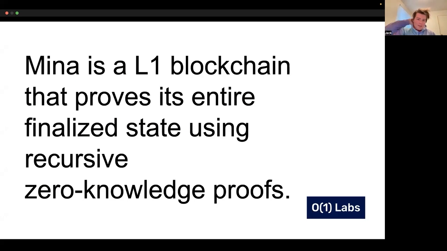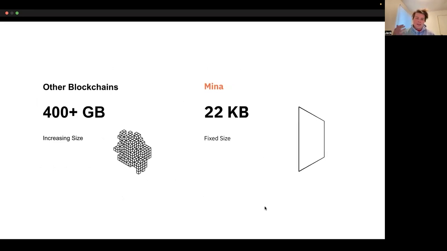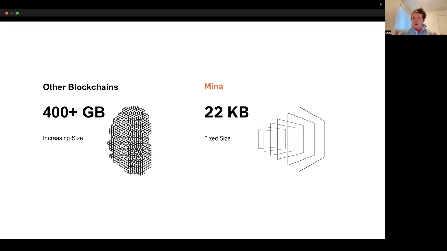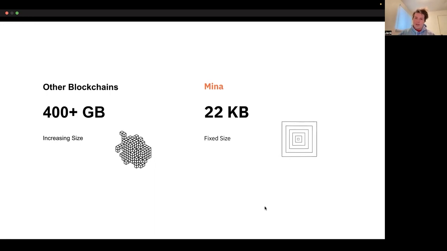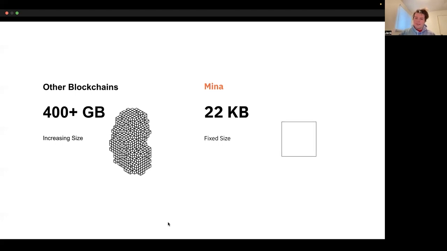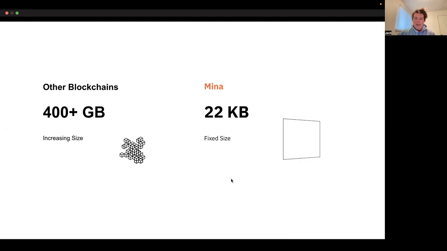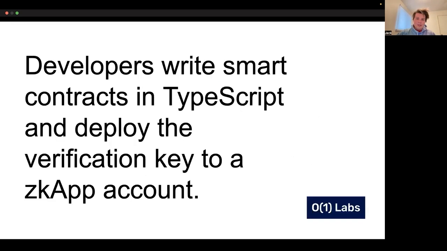Mina is an L1 blockchain that proves its entire finalized state using recursive zero-knowledge proofs. What this means is that Mina stays a constant size over time, or I guess the amount of information required to verify the finalized state of Mina stays the same size over time. This is different from other blockchains, which effectively require all of the transaction history in order to be able to verify recent transactions. There are a couple of cool reasons for doing this, but again, it's out of the scope of this presentation for now.